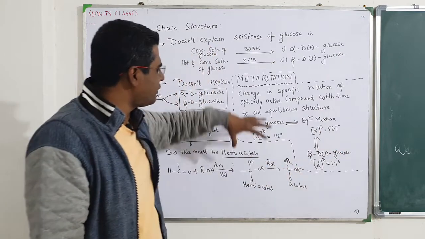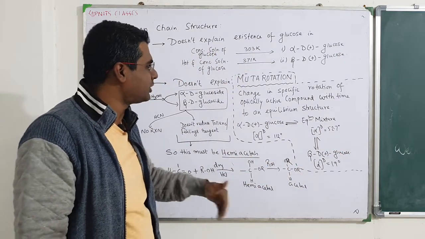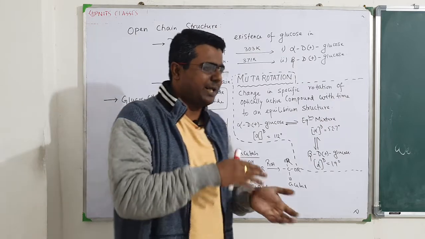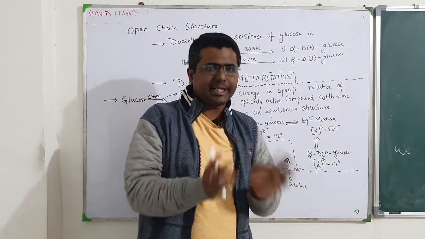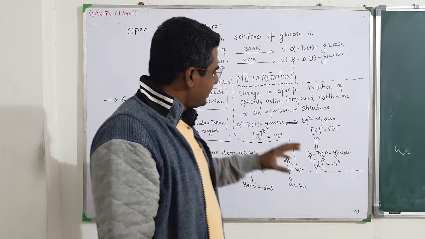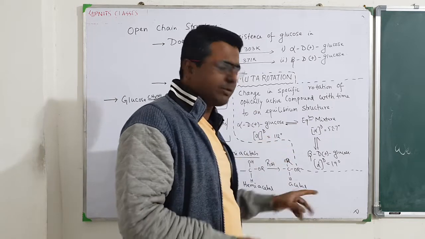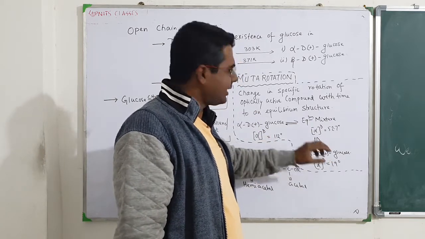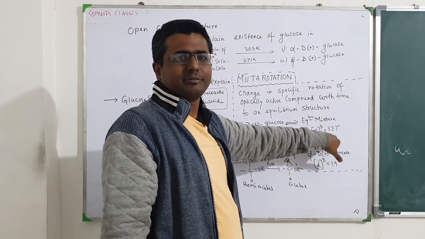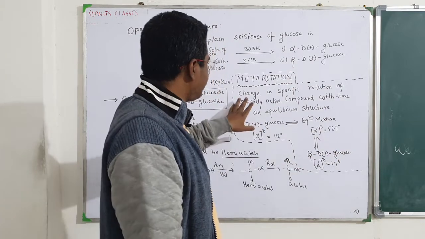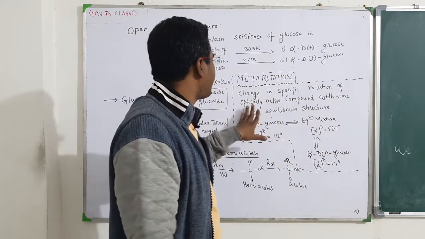So what happens is, even if you put only alpha D glucose, after a certain amount of time it is going to change its form and create an equilibrium mixture with beta D glucose, and at the end of the day the angle will be the same. So that is why it is called change in specific rotation of an optically active compound.